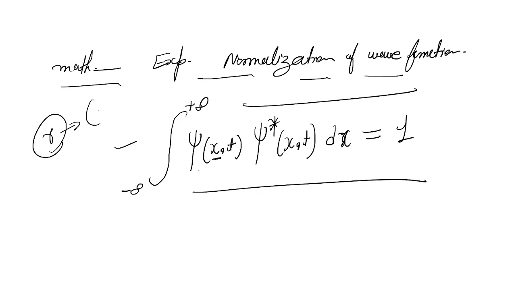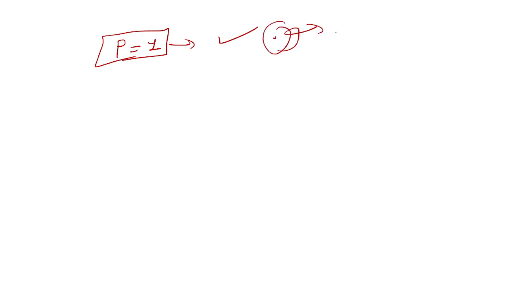This says that the product of the wave function and its complex conjugate, integrated over the whole space, is equal to 1. It means the probability of finding the particle in overall space is 1. When the probability is equal to 1, it means the event definitely occurs: it is 100% sure that the particle is inside that region. That is why this behavior is represented by a normalized wave function.